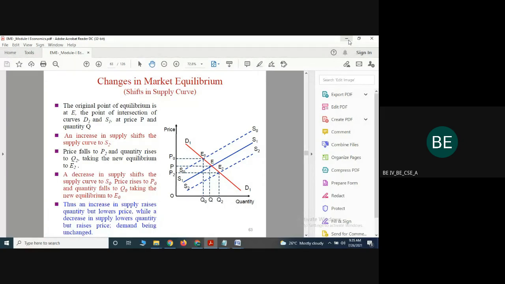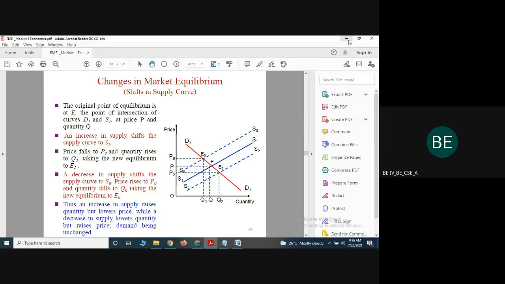Demand and supply can be represented in a graph. In the graph, the point E is called the equilibrium point. What is the meaning of the equilibrium point? The supply is 30 and the demand is also 30, and that point we call the equilibrium point. If any one of the factors changes, suppose the quantity is increased, the equilibrium point moves from E to E2.